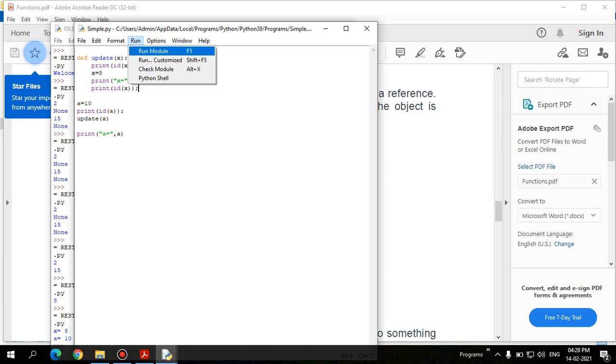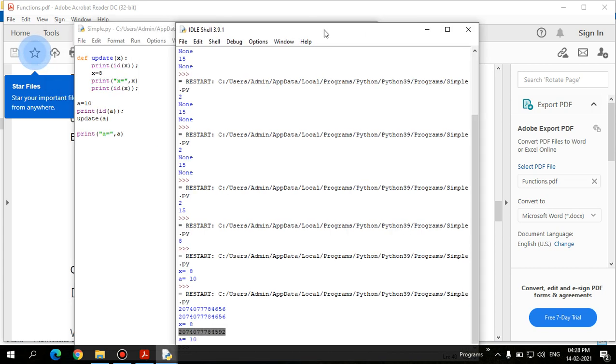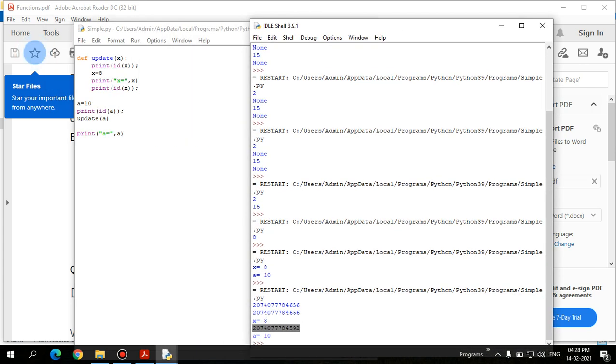Here the id is nothing but, look, after the change the id has changed. Before, here a is passed as an argument, and a's id is the number that is getting printed, 656 is the id of a. Since it is passed by value or reference, whatever you want to call it, it is received as x in the function, and x has the same id.